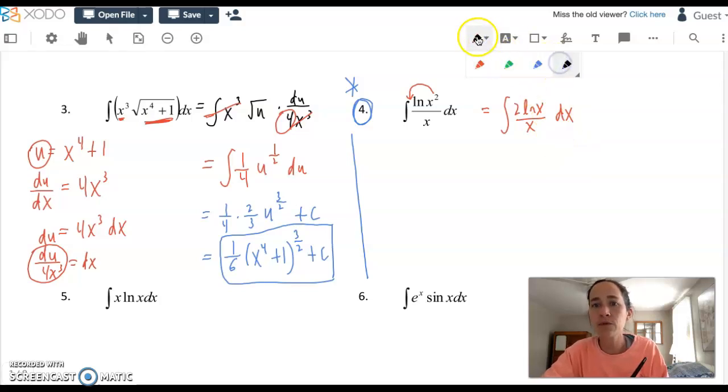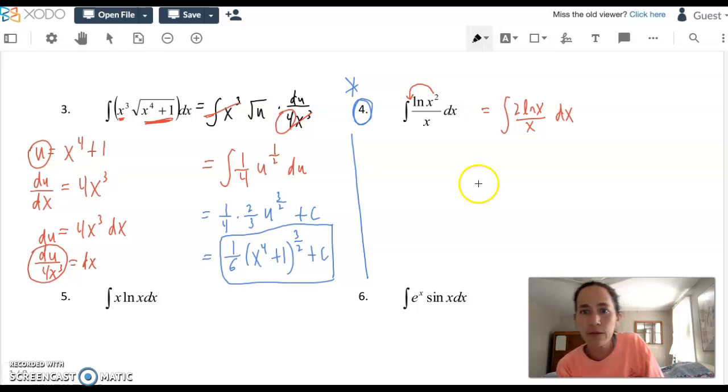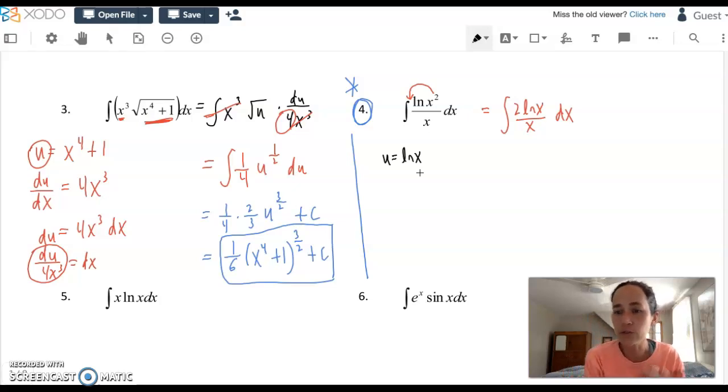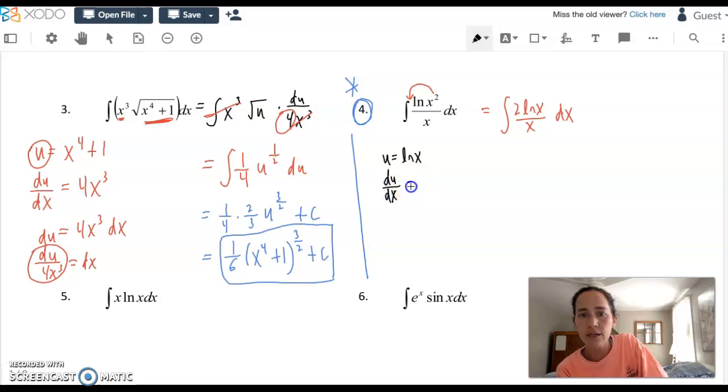And we had seen problems similar to this, and you have to make your u choice. And I can think of 2 things I would make u. I never make u the constant. I wouldn't really make it just x. There's a couple reasons why we want to let u equal ln of x. Number 1, it's more complicated than x. Number 2, its derivative appears. Its derivative is 1 over x, and that's another part of the problem. So side work, speaking of its derivative, du/dx equals 1 over x. Kind of cross-multiplied to solve there. dx equals x du. Okay, so we'll use this, and we'll use that, and go work some magic.